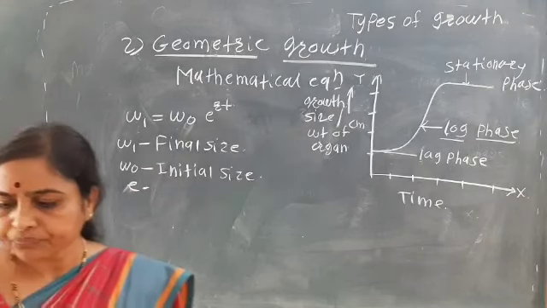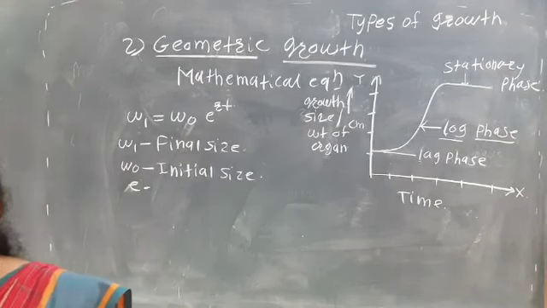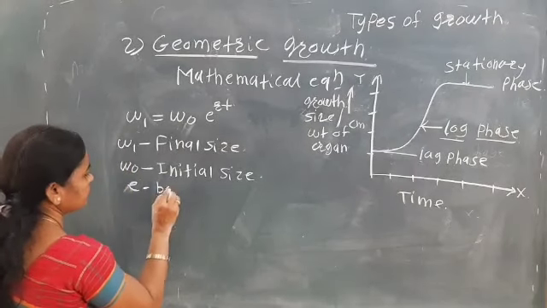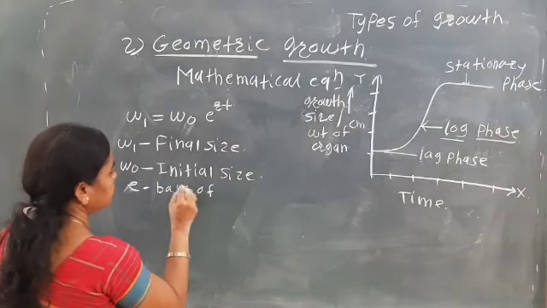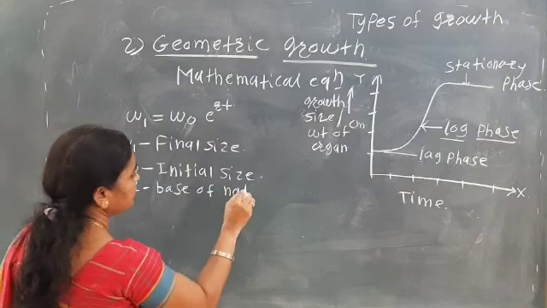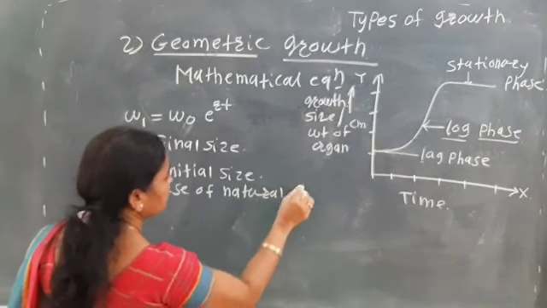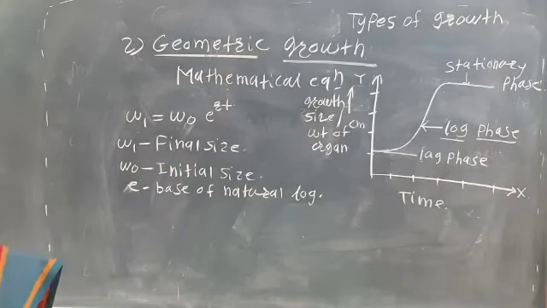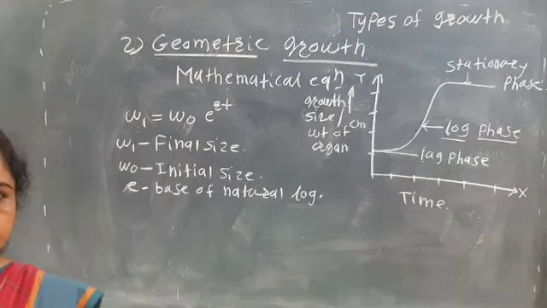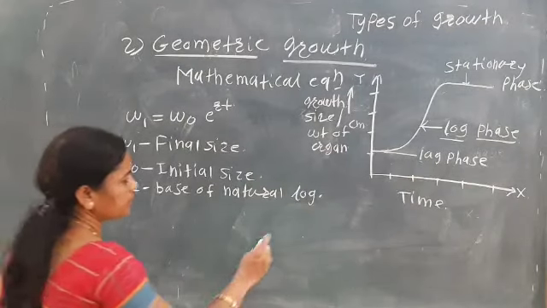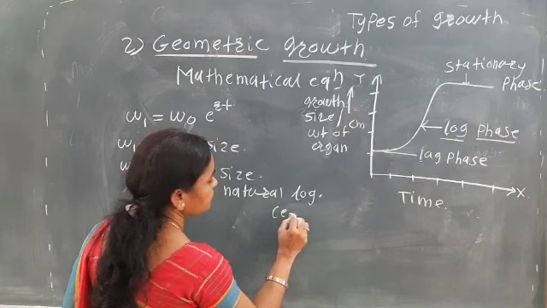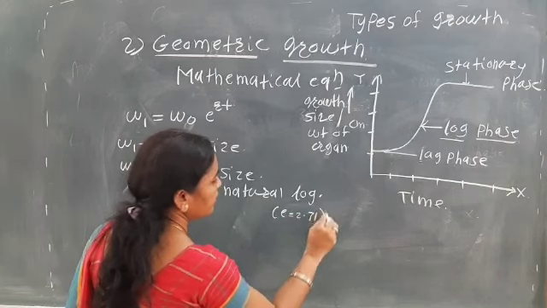It is the base of natural logarithm. Base of natural log, and it is mainly that e is equal to 2 point value ठरलेली असते, that is e is equal to 2.71.